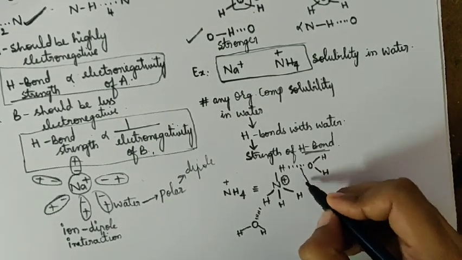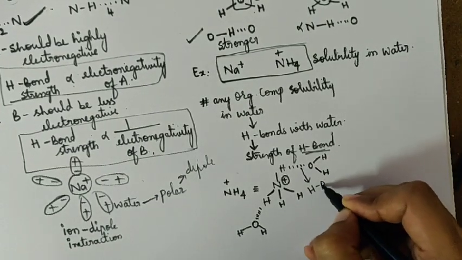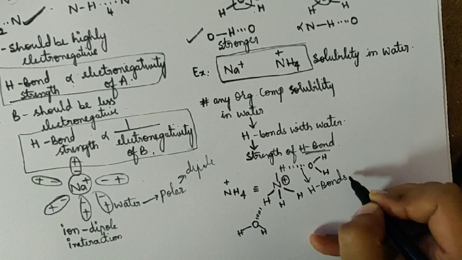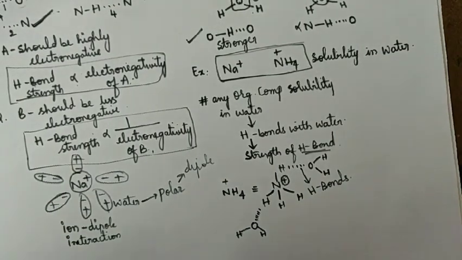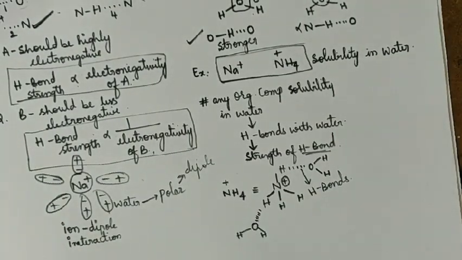So you can observe it has hydrogen bonds. Now you can clearly tell me which is more soluble.